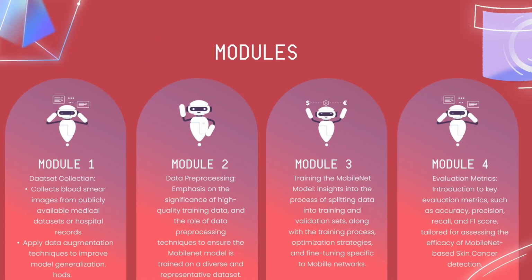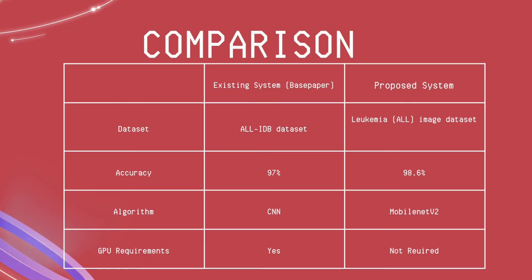So these are the modules. As I mentioned earlier, we are dividing this project into 4 modules: dataset collection module, data pre-processing module, training module, and evaluation, that means testing module. This is the overall set of modules of the project. We also have to explain the overall comparison of the project. This is more important.